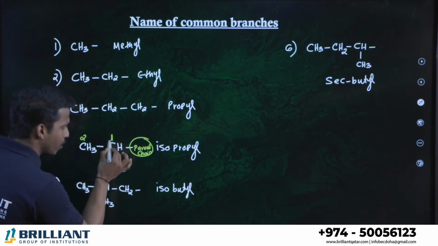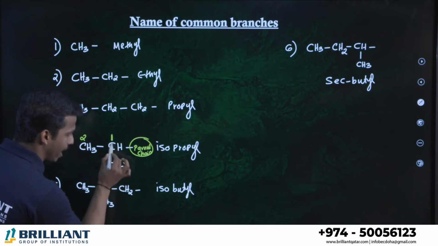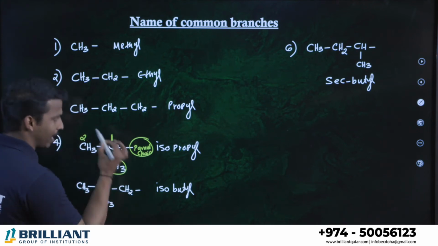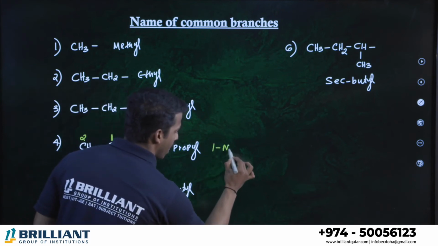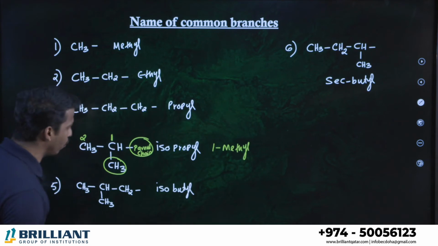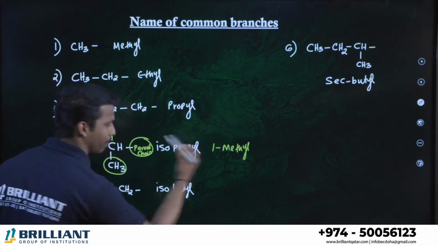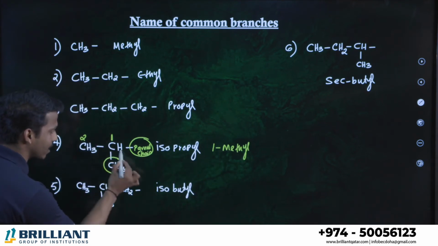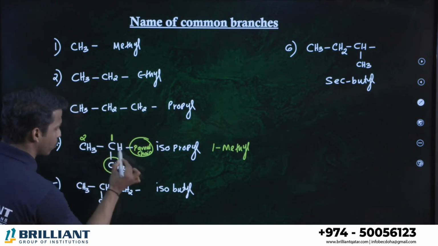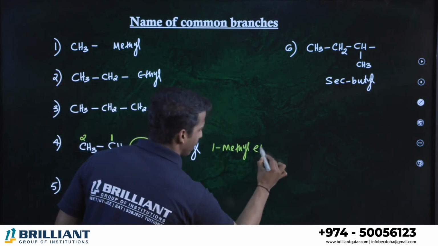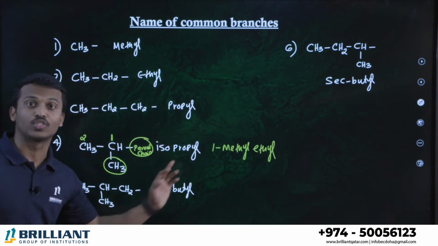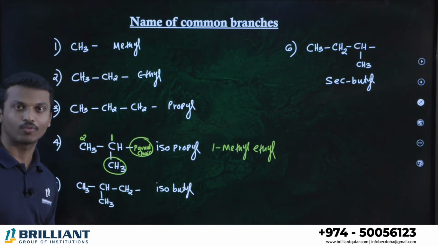Alright. First position, what do you have? A methyl group. Correct? So we can say 1-methyl. First position, there is a methyl group. What is left in the system? CH3CH. This is very close to an ethyl group. This is nothing but ethyl. This is the systematic name of which branch? The isopropyl group. Clear all of you how to name?